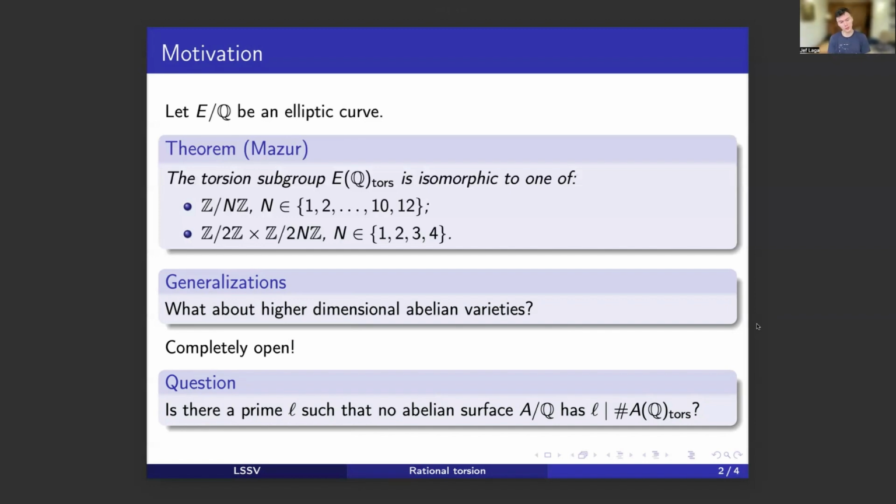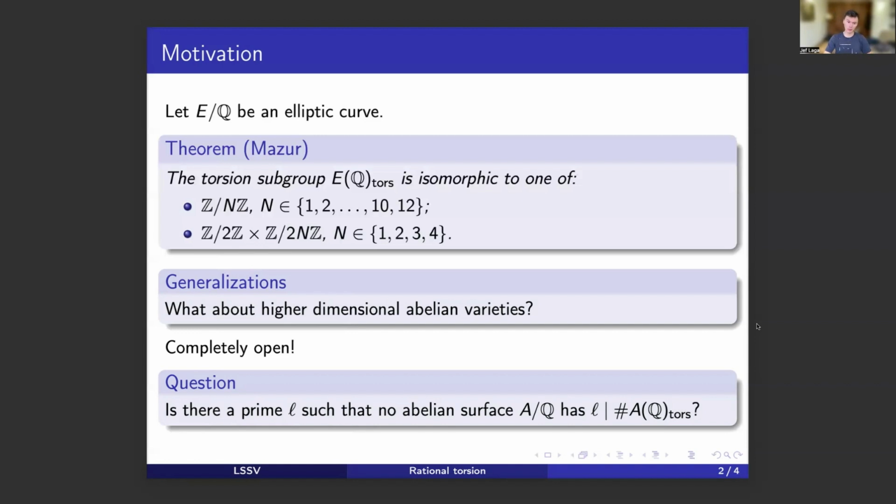So here's a question that's, to date, to the best of my knowledge, completely open. Is there a prime L such that no abelian surface over Q has L dividing its torsion order? So for example, we do not know whether there exists an abelian surface with a torsion group of order divisible by 691.